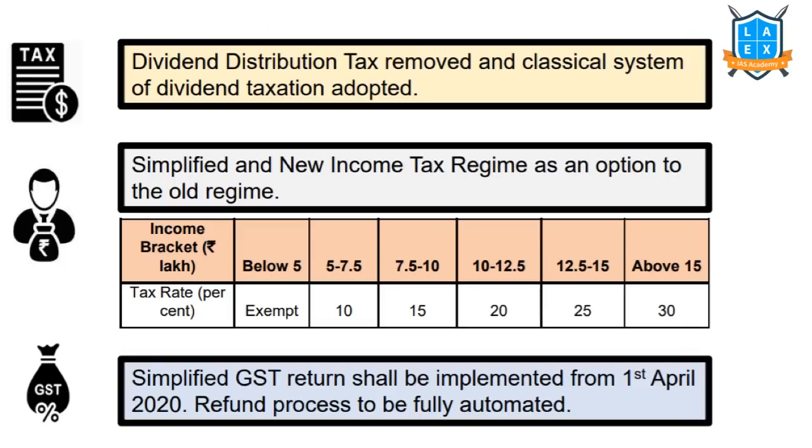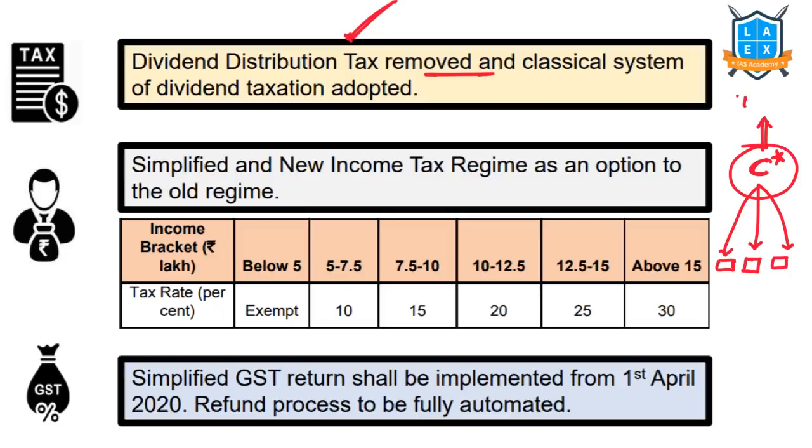There are other tax proposals. What are they? Dividend distribution tax, DDT. Dividend distribution tax is removed. What was happening earlier? So this is a company, and the shareholders who have bought the shares from this company are given a percentage of profit, which is called a dividend. So on this dividend, the company itself used to pay the tax. That's called dividend distribution tax. Dividend distribution tax is a direct tax.